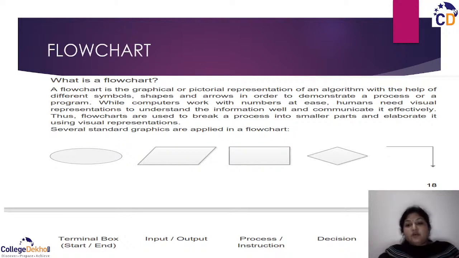This diamond or rhombus is a decision making node. And in between we have different connectors or edges, you may say. That is how our information flows through the flowchart. So this is what a flowchart is, and what are the controls that are available in a flowchart.